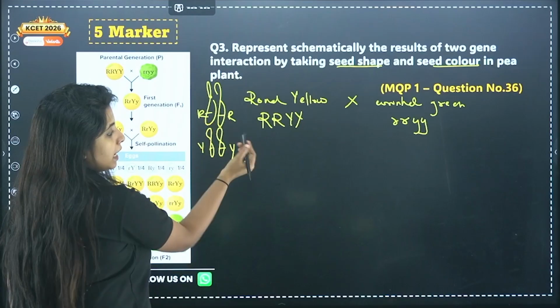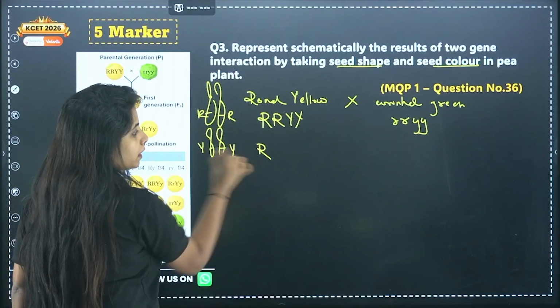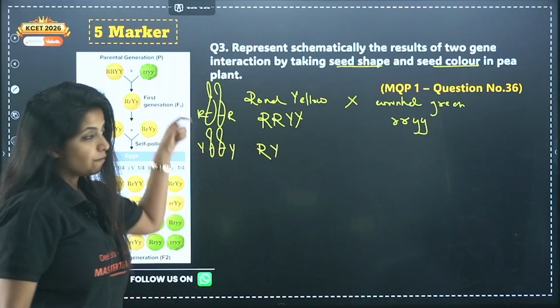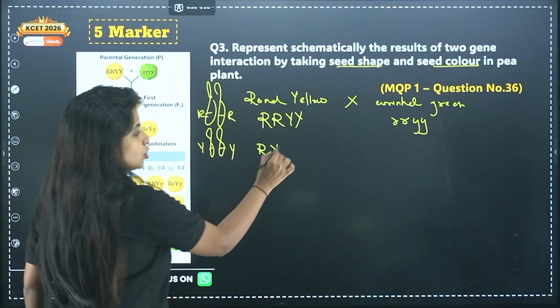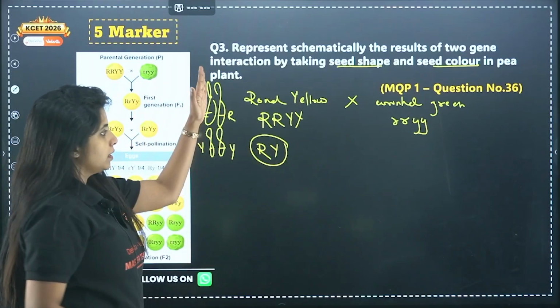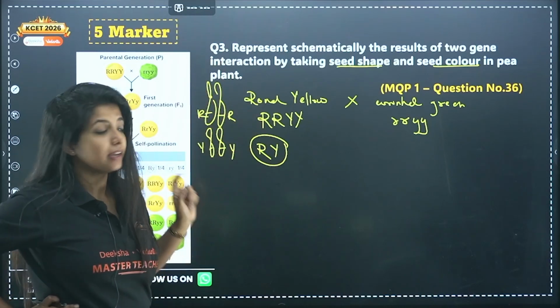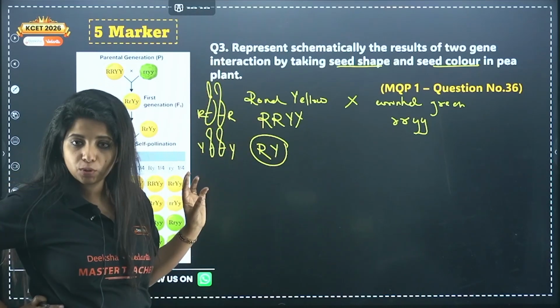Now from this pair, whatever comes, it will be capital R only. From this pair, whatever comes, it will be capital Y only. Right? From one pair, only one can come anyway. So all the gametes which are going to be formed, in the gametes only half the number of chromosomes will be there. So capital R and capital Y is over here.